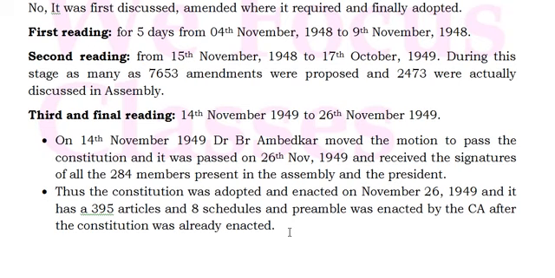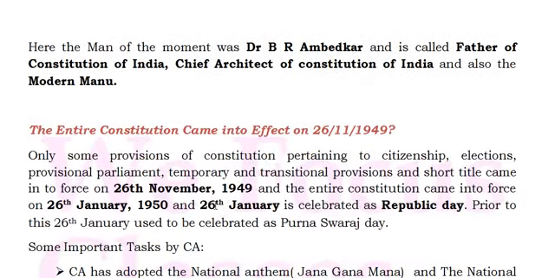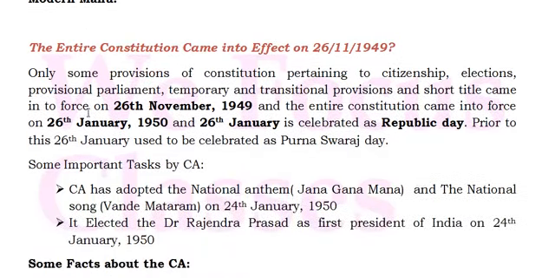The preamble was introduced by Jawaharlal Nehru. Ambedkar was called the father of the Constitution of India, chief architect of the Constitution of India, and modern Manu. The entire Constitution came into effect from 26th January, and we celebrate that day as Republic Day.